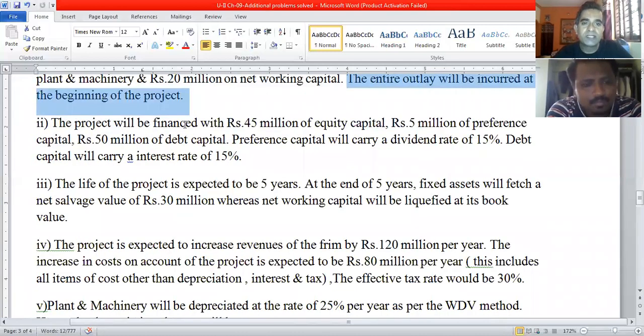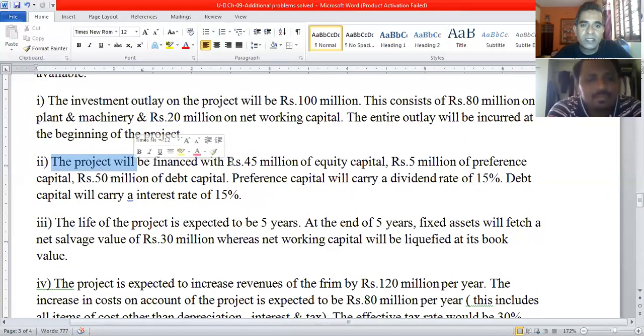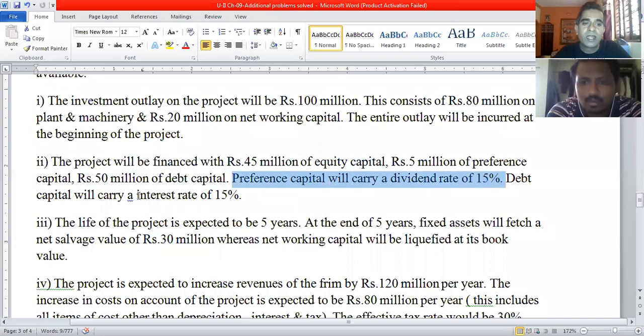The project will be financed. So this 100 million rupees, the company will raise in this way: 45 million rupees in the form of equity capital, that is by way of issuing equity shares, 5 million rupees by way of preference capital, that is by way of issuing preference shares, and 50 million rupees of debt capital. It means the company will raise 50 million rupees from banks and financial institutions in the form of loans.